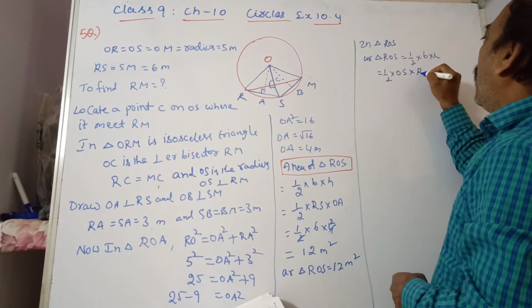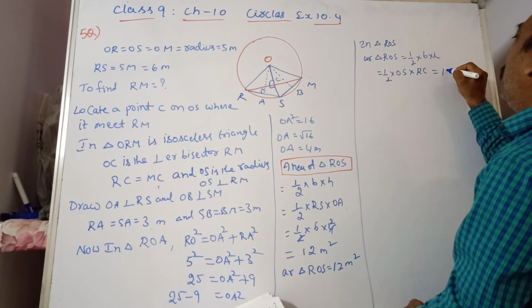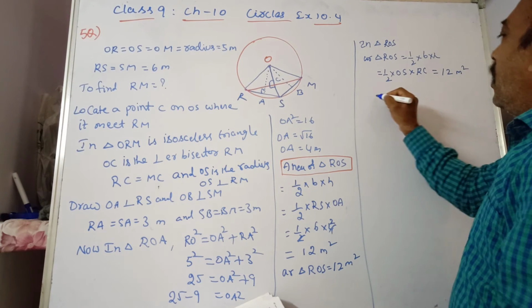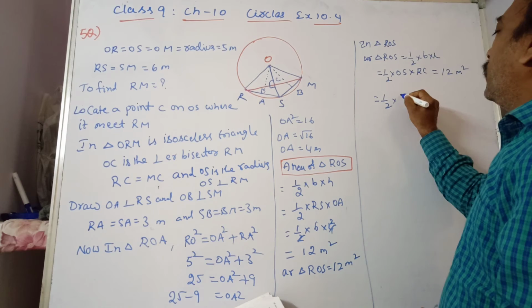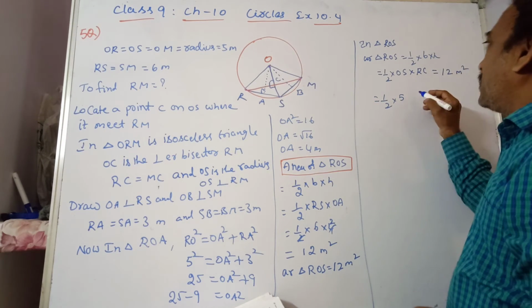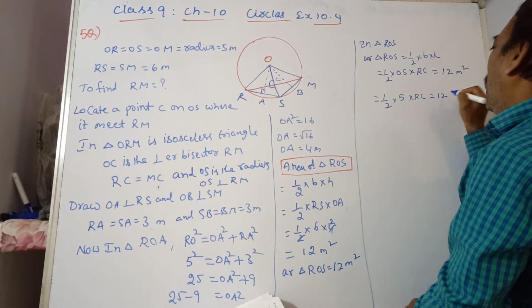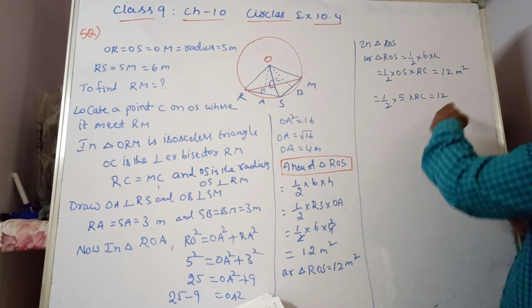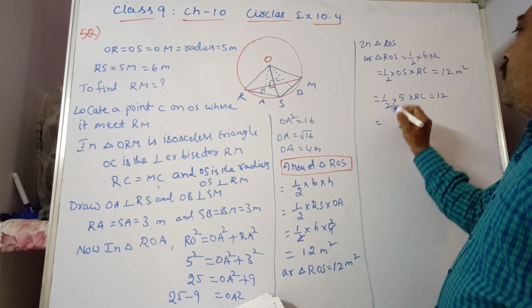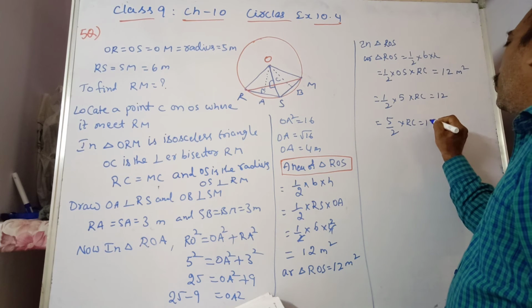What is the area we got here? 12 meter square. Now half into OS, we know that is 5 meters, the radius, into RC is equal to 12. So 5 by 2 into RC is equal to 12.